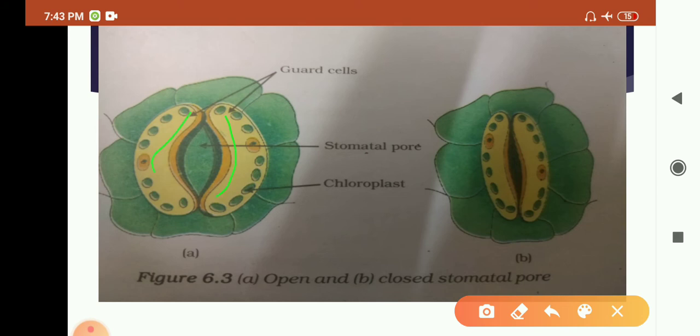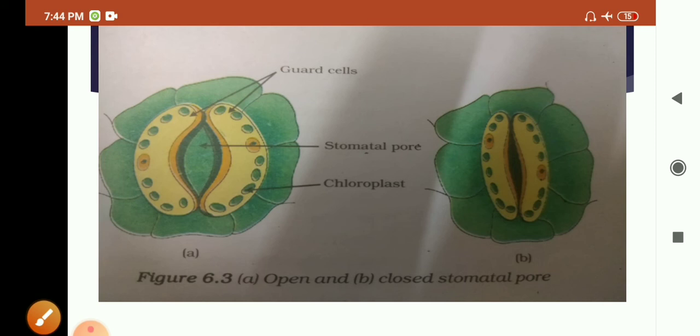The guard cells have a few chloroplasts in their cytoplasm. So this green color, you can see, is chloroplast in which chlorophyll pigment is present. And the function of the stomata is exchange of gases, that is, it takes carbon dioxide for the process of photosynthesis and releases oxygen after the process of photosynthesis.